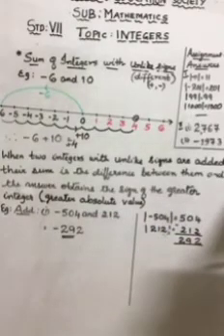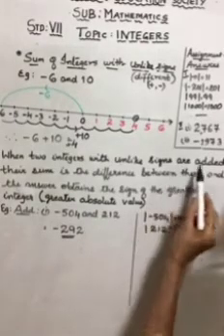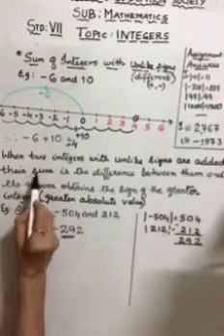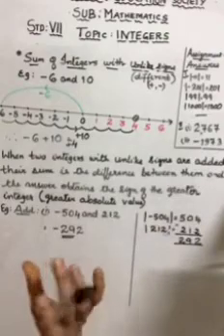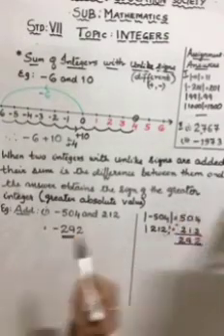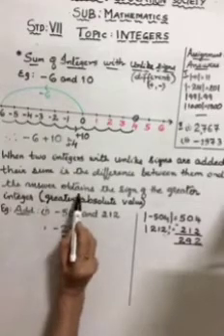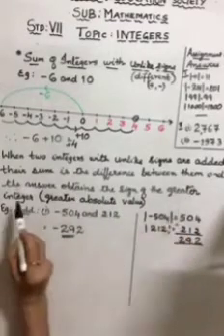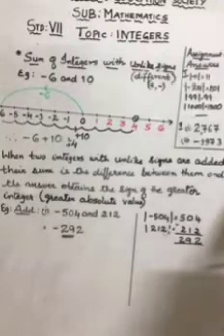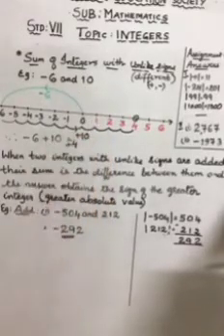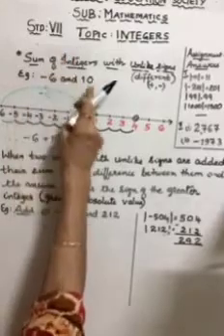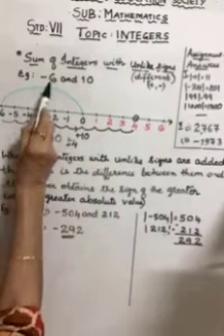Again, when two integers with unlike signs are added, their sum is the difference between the two integers, and the answer obtains the sign of the greater integer. The greater integer here is 10. What is the absolute value of 10? 10. What is the absolute value of negative 6?